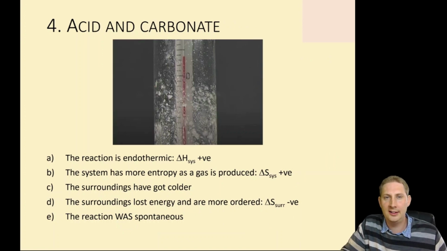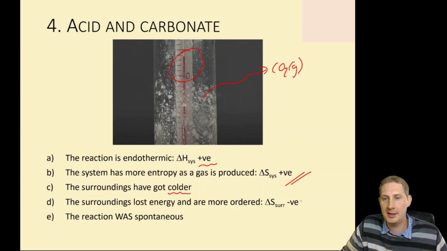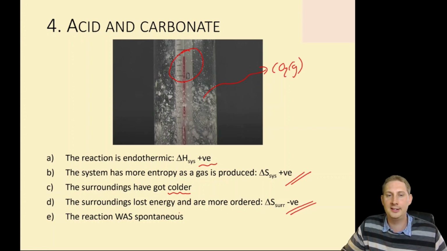Here, acid and carbonate. We added glacial acetic acid to ammonium carbonate. That gave off carbon dioxide. Clearly, creating a gas from a solid and a liquid means we've got an increase in entropy of the chemicals themselves of the system. But, as we can see from the thermometer, the reaction was endothermic, delta H positive. So the surroundings got colder as they gave up energy to the system, or to the test tube. Because the surroundings lost energy, they became more ordered. Entropy change of the surroundings is negative. The reaction was, however, spontaneous.